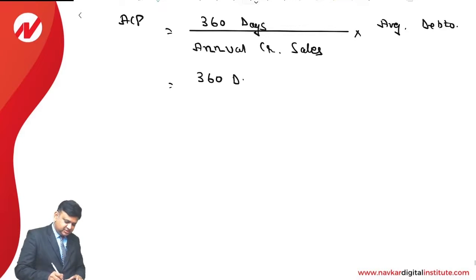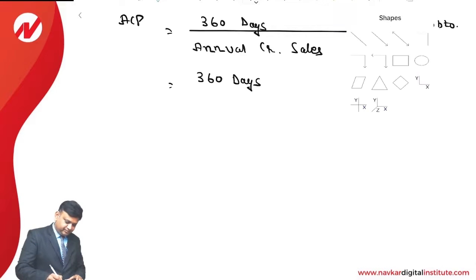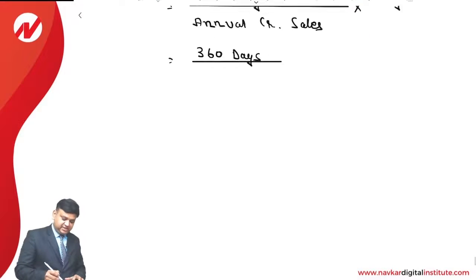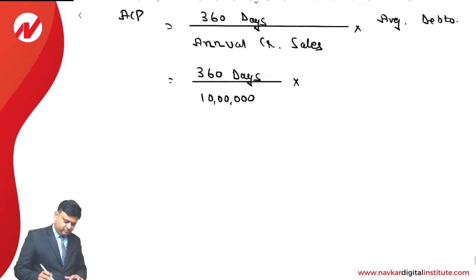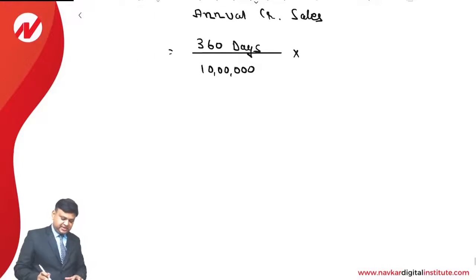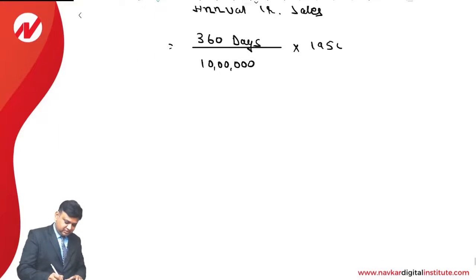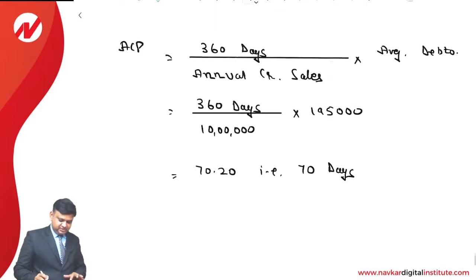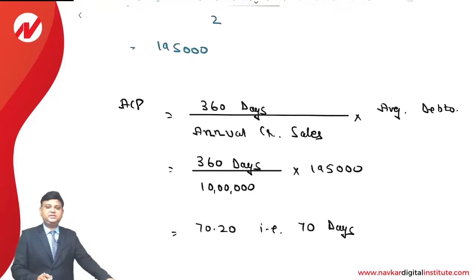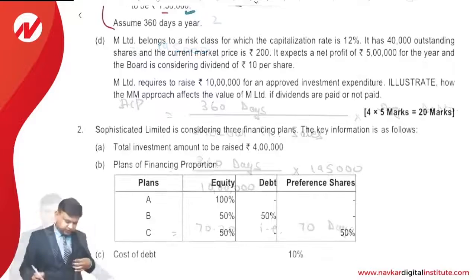So 360 days divided by annual credit sales is 10 lakhs into average debtors is 1,95,000. That is 70.2. That is very near to 70 days. This is the way average collection period is found. Let us see the next question.